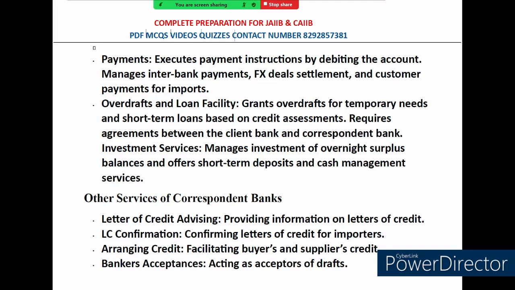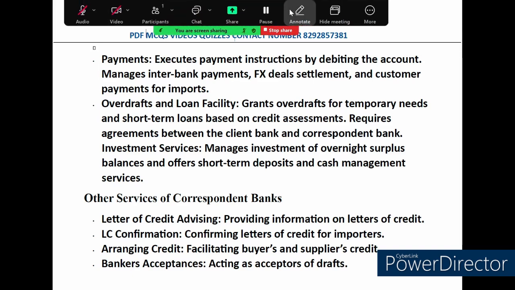When you are dealing with international trade, letters of credit are crucial because they guarantee that the seller will get paid as long as they meet the terms of the agreement. Correspondent banks help by advising on this letter of credit. This means that they provide important information about the letter of credit to the parties involved, making sure everyone understands the terms. But that is not all. They also confirm letters of credit.